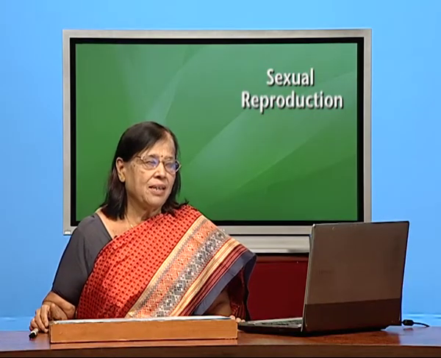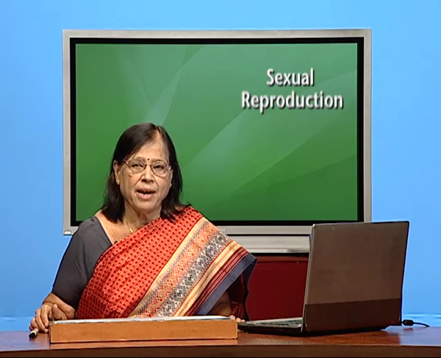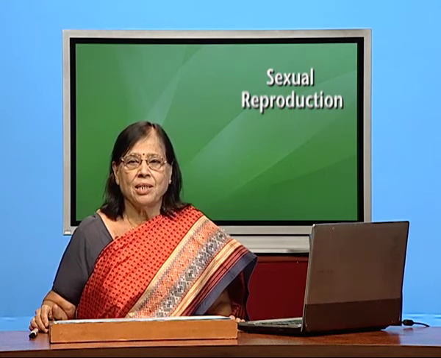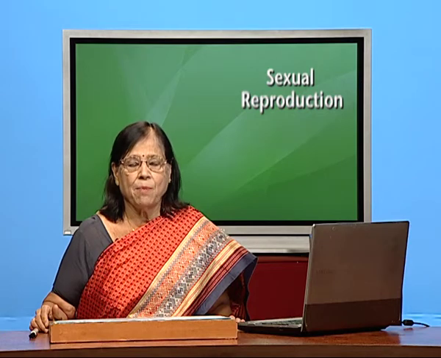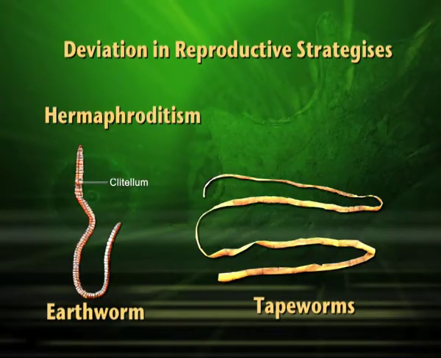One deviation in reproductive strategy is hermaphroditism, in which both the sexes are present in the same body. For example, earthworm, tapeworm. Earthworm has testes as well as ovary in the body, hence producing sperms as well as ova in the same body. The only thing which is slightly different from the normal is that in spite of the fact that both the gametes, sperm and ova, are present inside the same body, fertilization will not take place within the same body.